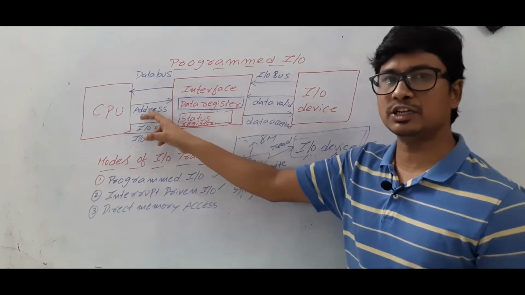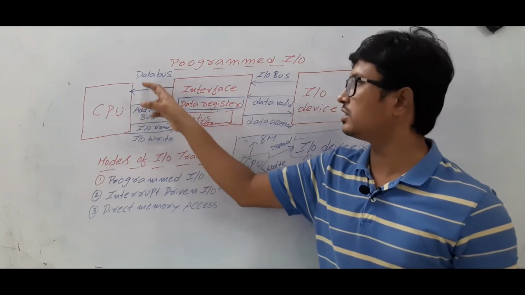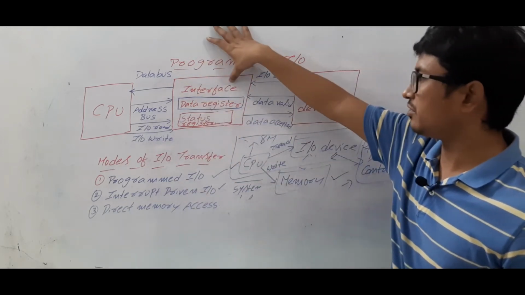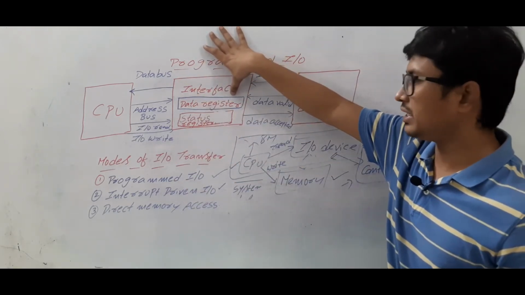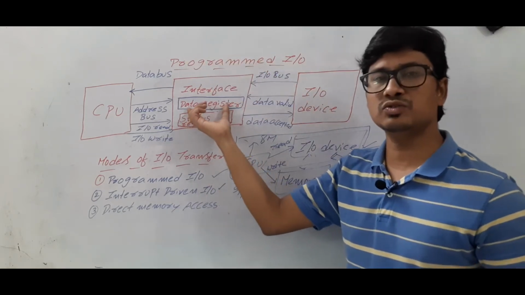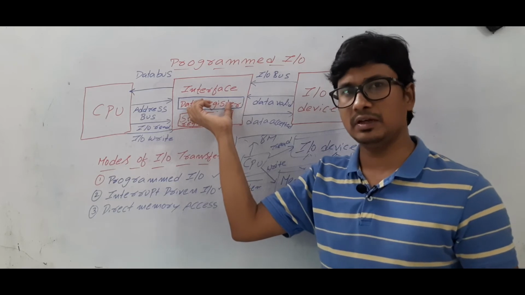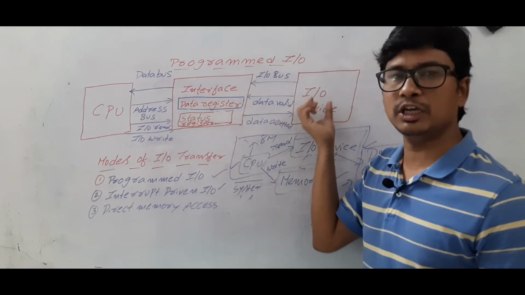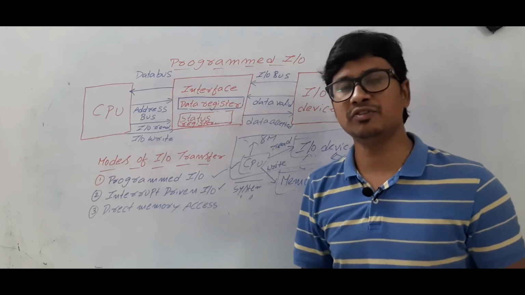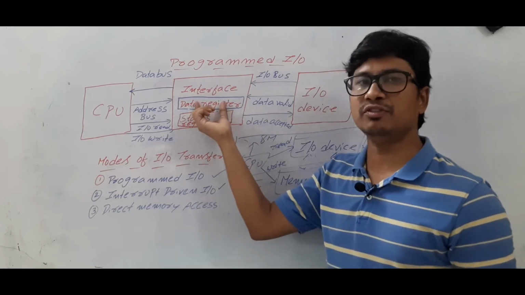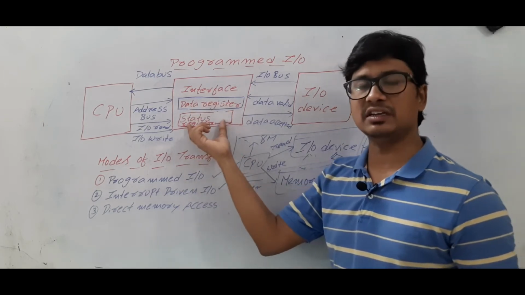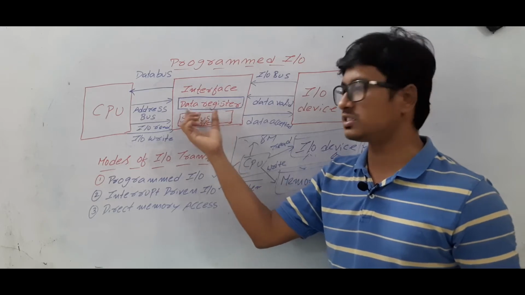And we have an address bus to carry the address, and a data bus to carry the data. And we have an interface. In the interface, we have a data register and a status register. The data register is useful for us to store the data. Let's take that I have a keyboard. The keyboard will send one character at a time, so it is sending 1 byte of information at a time. That 1 byte of information will be stored in the data register temporarily. And we have a status register. The use of the status register I will discuss later.